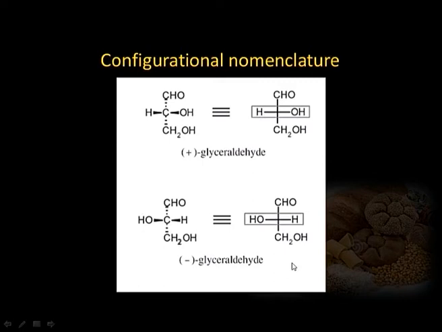Any sugar which is prefixed by a letter capital D means it belongs to a family of sugars which can be correlated with plus glyceraldehyde, and any sugar which has got capital L as a prefix means it can be correlated with the minus glyceraldehyde. So, we say that D series of sugars are correlated with plus glyceraldehyde, and L series of sugars are correlated with minus glyceraldehyde. But in any other monosaccharide, where do we correlate?